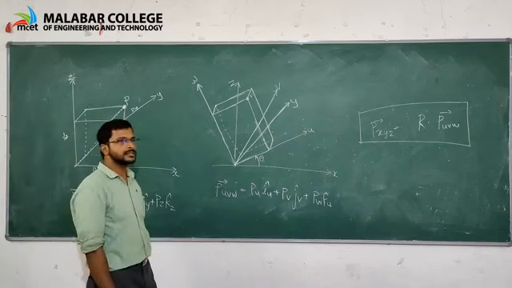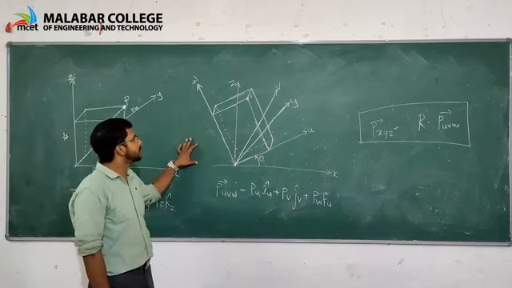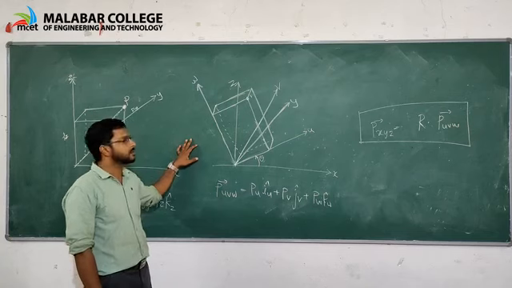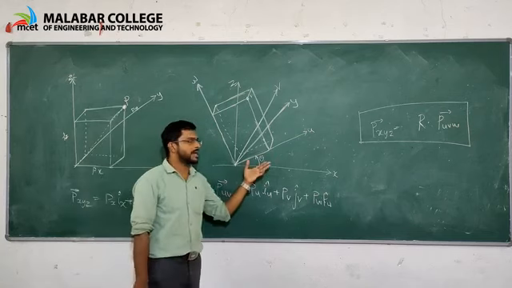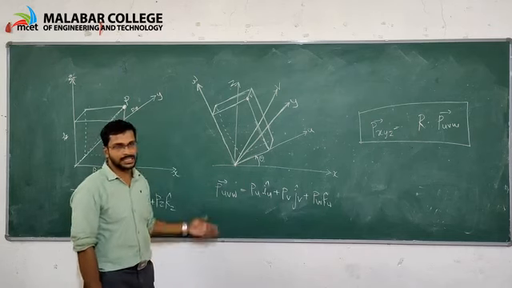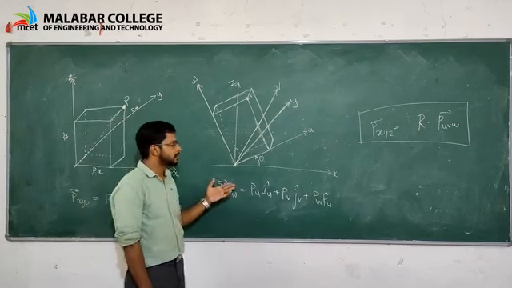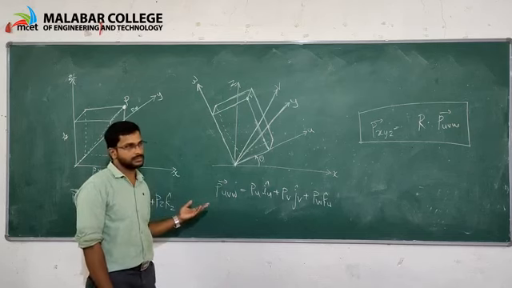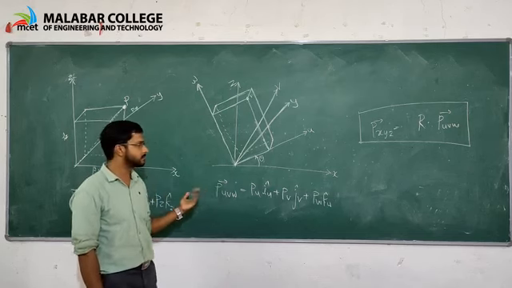Then consider the body gets a rotation by an angle theta.